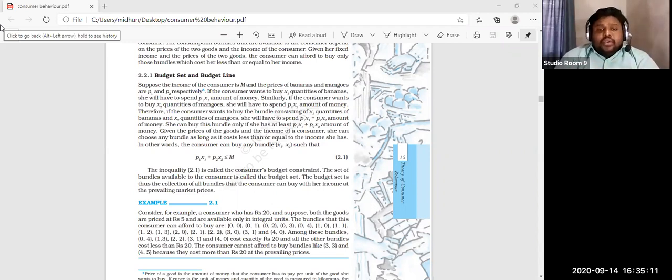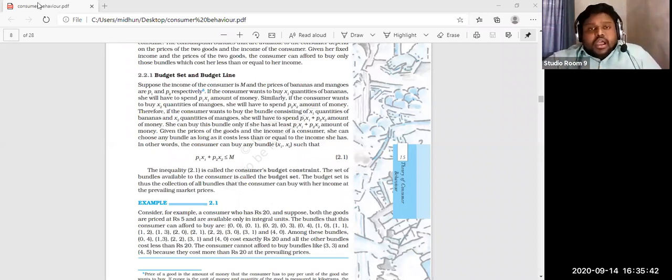So easily we can calculate that the maximum we can spend is 20. So there will be a 3-0 combination, and a 0-4 combination. Like that, we can create different combinations and choose among them. All such combinations provide the same utility and satisfaction, because he or she is unable to purchase more than that. A limit is there, which is the income of that particular consumer.